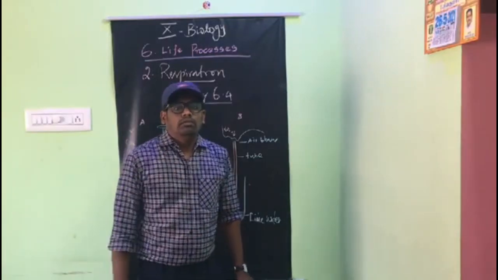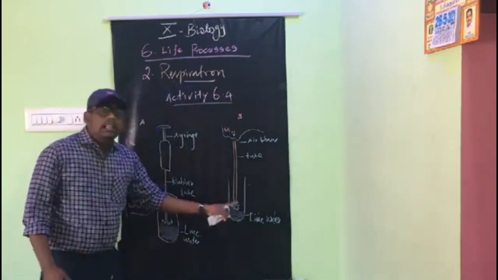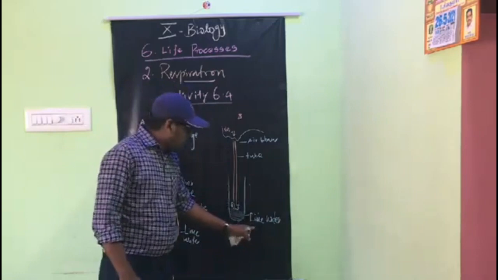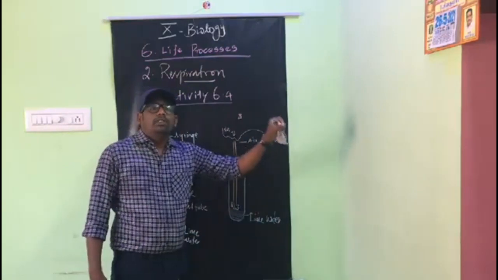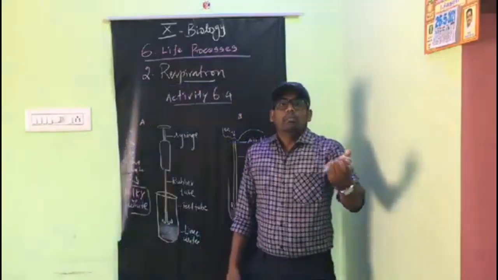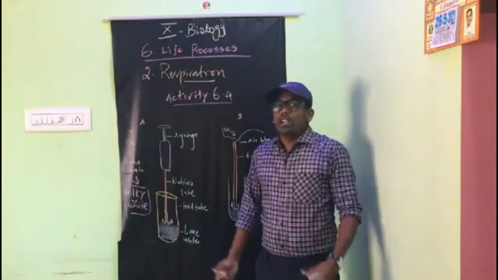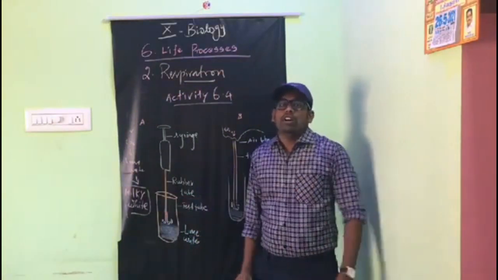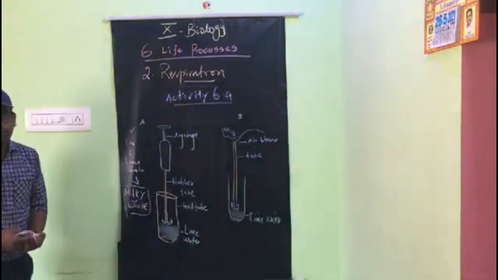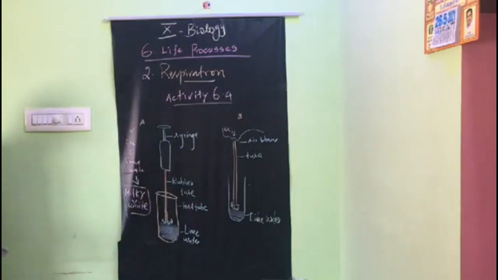Here we are taking freshly prepared lime water. When this lime water reacts with carbon dioxide, it changes into milky white. Before, it is colorless. After reacting with carbon dioxide, it turns milky white. So this is activity 6.4.